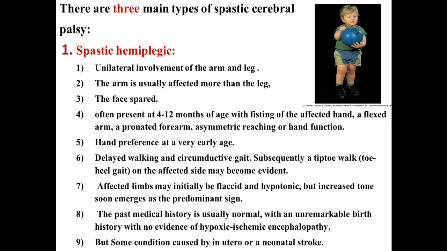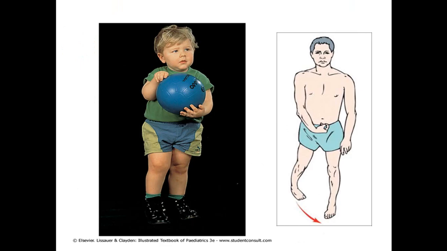There is delayed walking and a circumductive gait, and tiptoe walking on the affected side becomes evident. We call it the toe-heel gait on the affected side. The affected limb may initially be flaccid and hypotonic, but the tone increases with time, and it will remain a prominent sign. The past history here is normal, unremarkable. There is no history of hypoxia or ischemia, but some cases are caused by neonatal stroke.